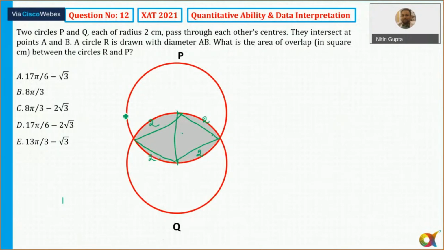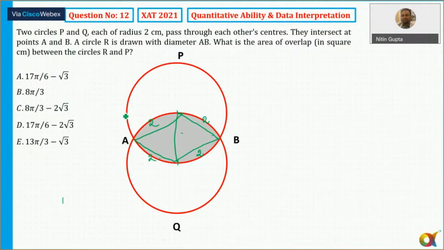If I ask what is the shaded area, you all know that. You all have done this question in the class, isn't it? But the question is not about finding the shaded area. Now we have to make a circle over this as well. They are intersecting at the points A and B. But in any case, let me calculate this shaded area because that will be needed here.